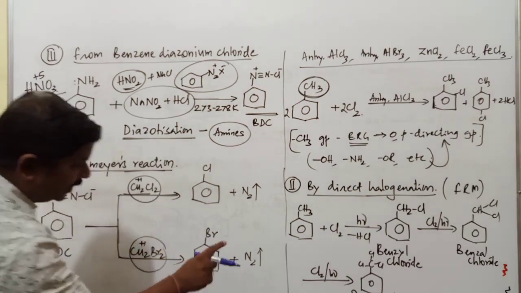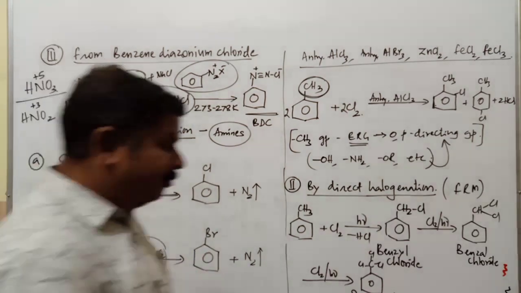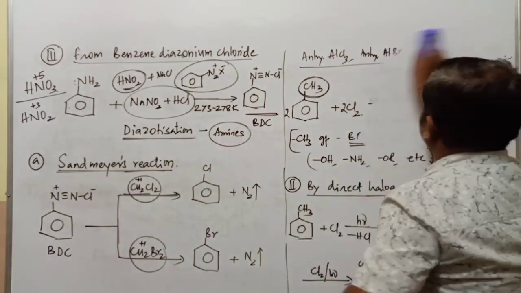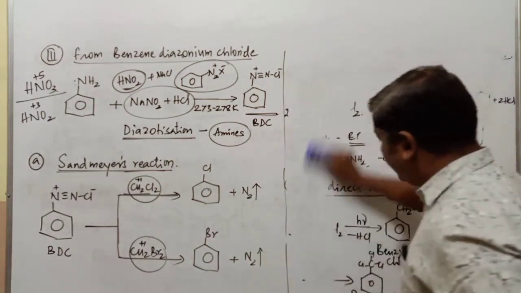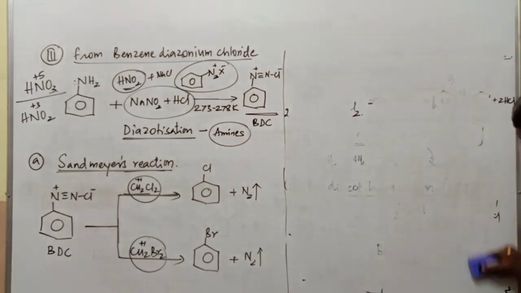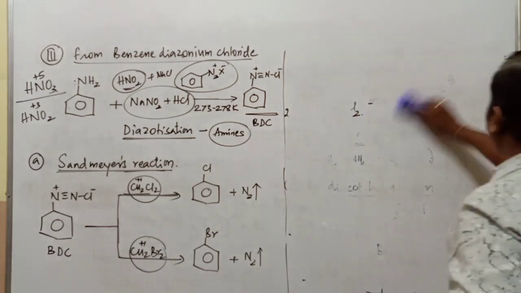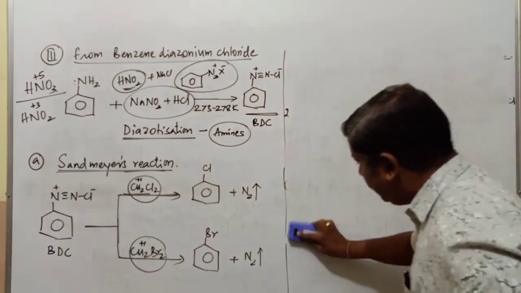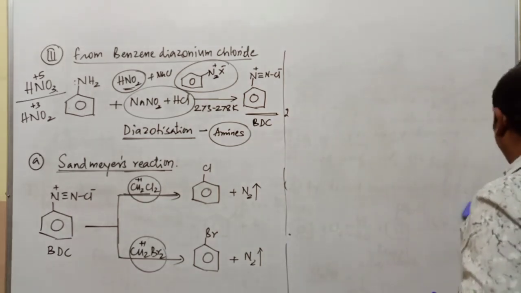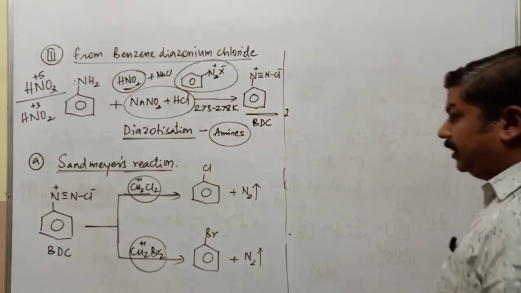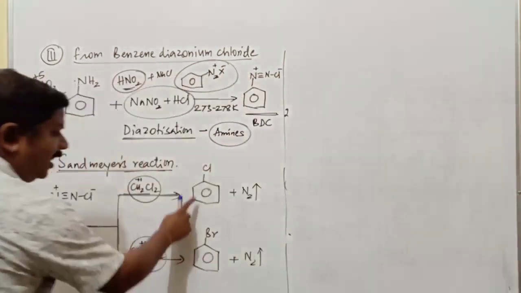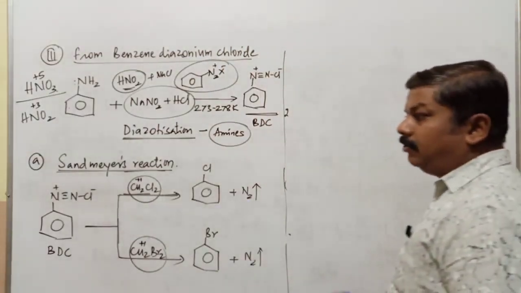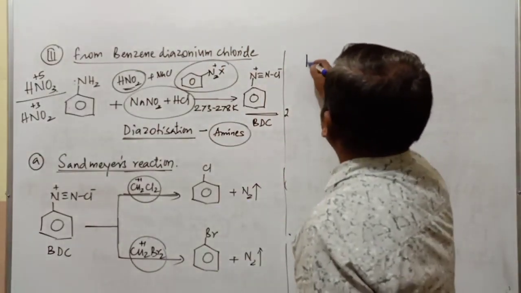Cuprous bromide is used, the compound is going to be what? Bromobenzene. Then how to prepare the iodobenzene compound by using the same method? One simple difference between the preparation of chlorobenzene and iodobenzene. Chlorobenzene, bromobenzene and iodobenzene. Chlorobenzene and bromobenzene already we have prepared, but this iodobenzene cannot be prepared by the same method.